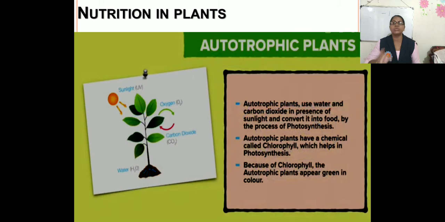Autotrophic plants use water and carbon dioxide in the presence of sunlight and convert them into food by the process of photosynthesis. Autotrophic plants have a chemical called chlorophyll, which helps in photosynthesis. Due to the presence of chlorophyll, the autotrophic plants appear green in color. So why does photosynthesis occur in plants? Because of the chlorophyll pigment.